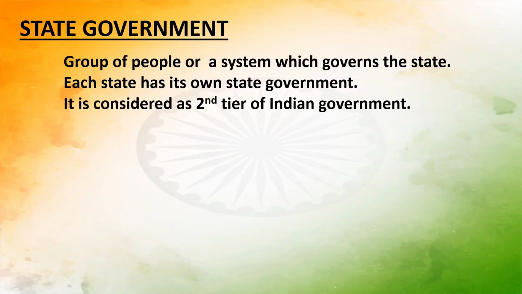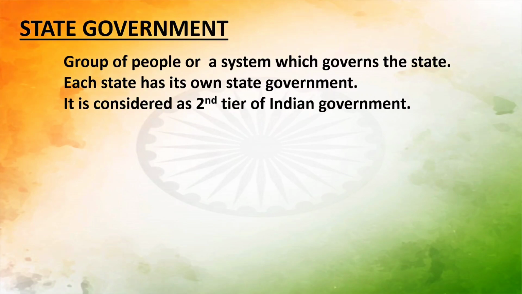We have already seen three levels or three tiers, so the state is the second tier, which means any problems of local government which are not solved at that level can be solved by the state government. Also the state government has its own individuality. For example, when we talk about Gujarat, Gujarat has its own different rules compared to those of Maharashtra.